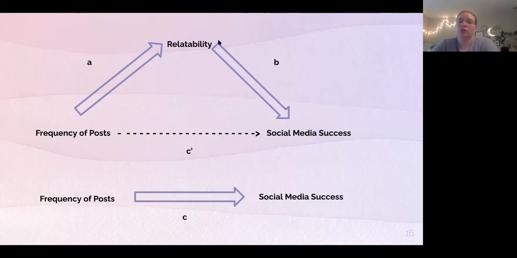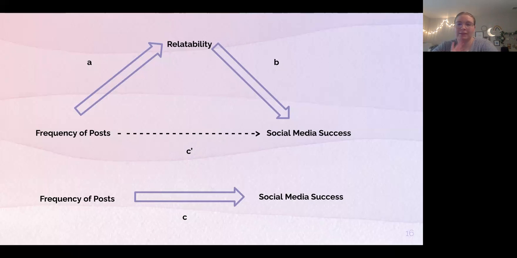So in theory, when we control for M, we would want C prime to be 0 because, as Kenny notes in their 2018 piece, if there is a complete mediation, which would mean C prime is 0, this means that X no longer affects Y after your mediator has been controlled for. So there's no direct effect to be significant because all of the effect is going to your mediator. However, that's not that common in the real world and what we deal with.